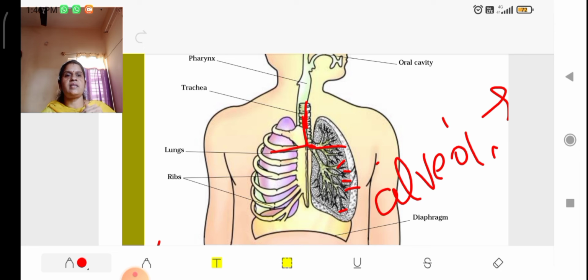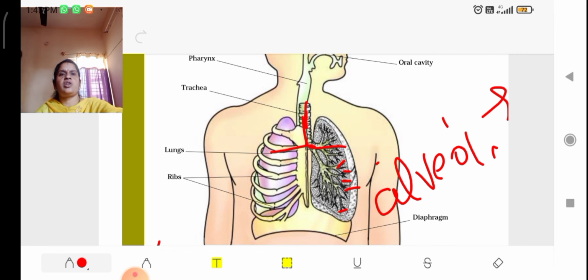So what is their function? When we inhale, the oxygen is absorbed by the alveoli. In the alveoli, blood capillaries are there. Those blood capillaries contain blood, and they absorb this oxygen, and this oxygen is supplied to the heart for supply to other parts of the body.